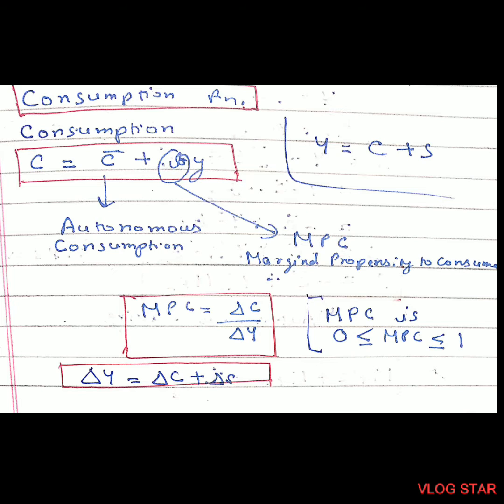As we know, MPC is equal to change in consumption upon change in income, and the formula for change in income is change in consumption plus change in savings. Delta Y is equal to delta C plus delta S. And marginal propensity to consume can be equal to or greater than 0 and less than or equal to 1. Now let's understand this with the help of an example.